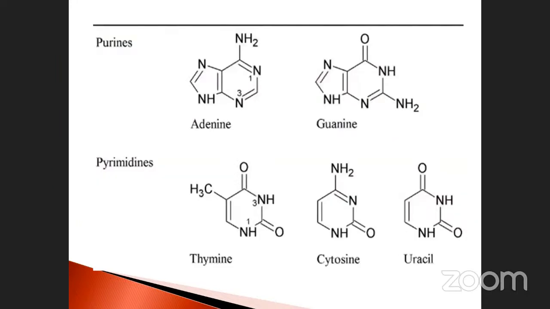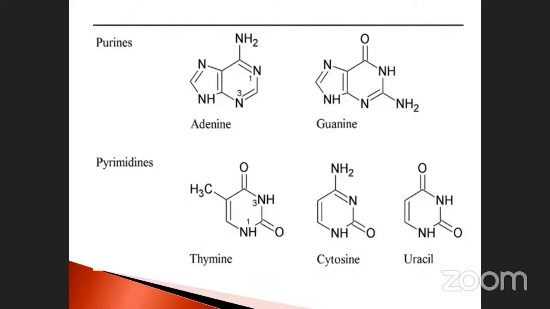See that purines and pyrimidines. Purines: adenine, guanine. Pyrimidines: thymine, cytosine, uracil. Just to practice it, my dear students, where the changes are. Sometimes they may ask which carbon atom: 9 carbon atom, this one is 6 carbon atom, heterocyclic.